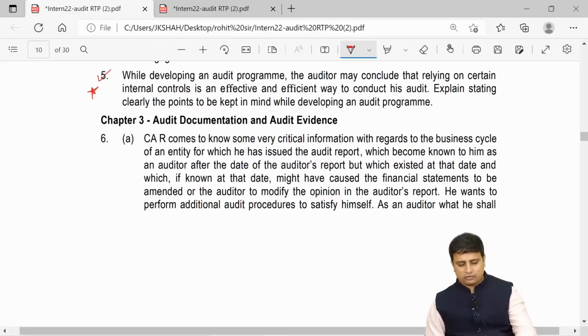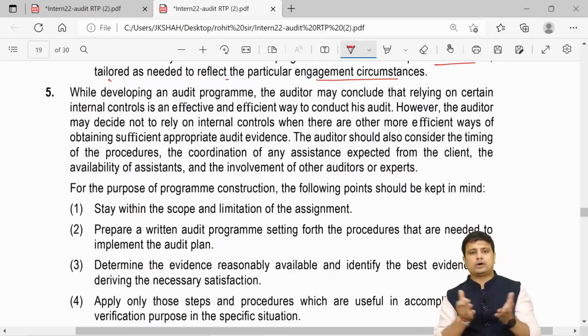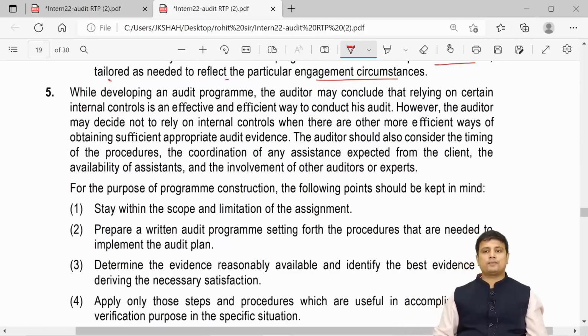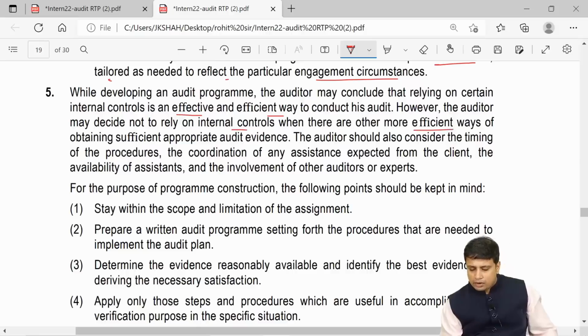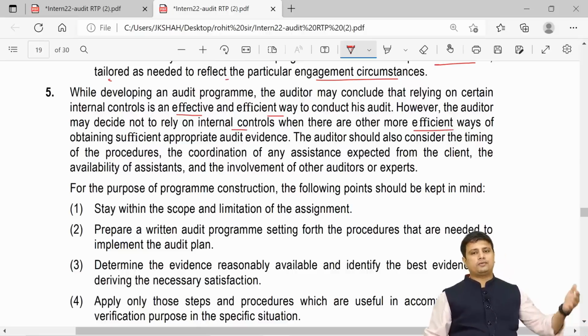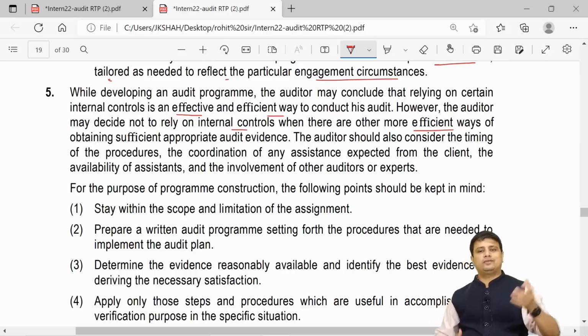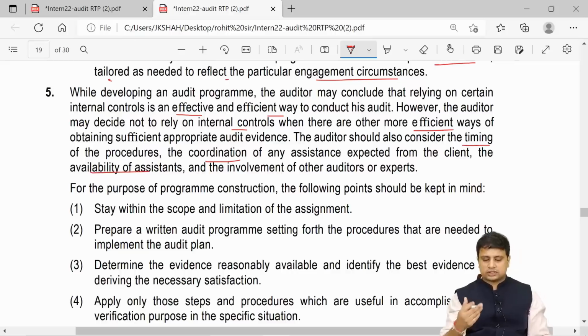So firstly they are saying for a few controls we may have reliance, for a few controls we may not have reliance. While developing the program, the auditor may conclude relying on internal controls is an effective and efficient way to conduct his audit. However, he may decide not to rely on internal controls when there are more efficient ways of obtaining sufficient and appropriate audit evidence. So if he thinks they are effective, then he will rely, but if he thinks there are better ways, then he may not rely. The auditor should consider the timing of the procedures, the coordination of any assistance expected from the client, and availability of resources such as assistance and involvement of auditors or experts.